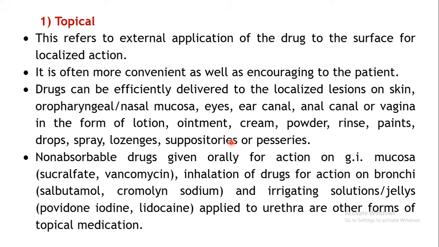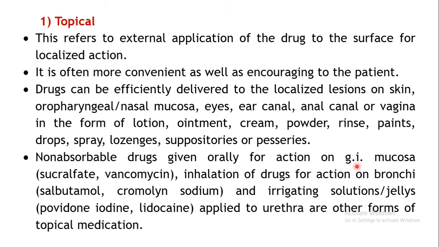Now there are certain situations wherein you are applying the drug in some interior areas of the body. Though you are applying them in the interior areas of the body, still they act locally in that particular area. For example, certain non-absorbable drugs are given orally for local action on the GI mucosa.